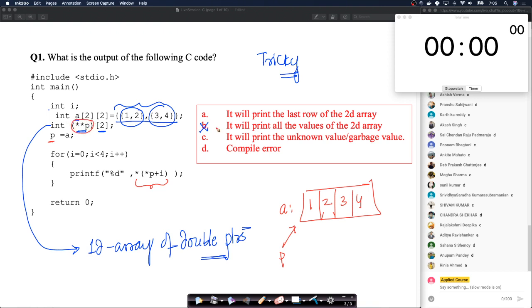A lot of people I know have gone for B because they think, okay, what is this? This is basically a pointer. I have a pointer here and I have two locations. So they think this whole thing will work and give us B. It will not give you B.